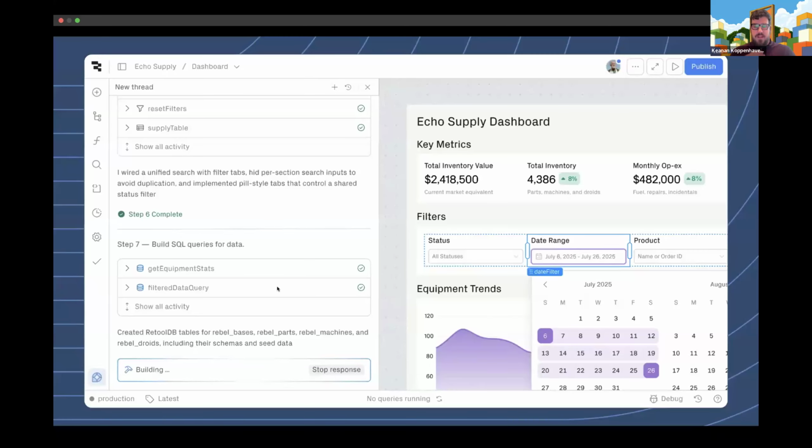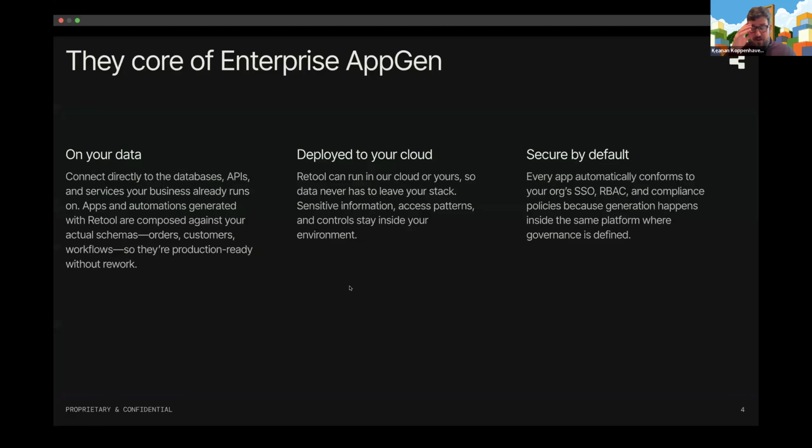And so that allows our users and us in this session today to take the speed of building in Retool and kind of accelerate it even further. So we're going to take a look at exactly how that works. And there are kind of three core components to why this is not just another AI builder, right? Number one is a lot of the builders that we see in the market are really great at generating user interfaces, at putting components on the screen, at even hooking them together sometimes.